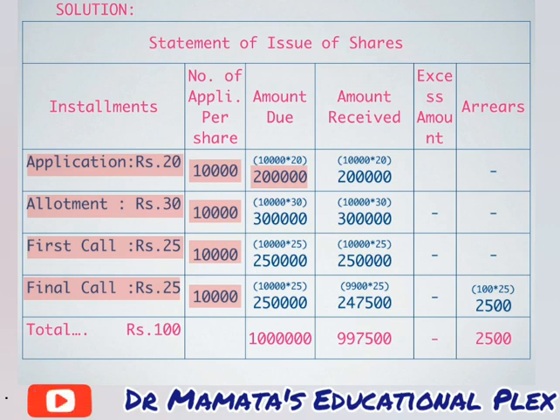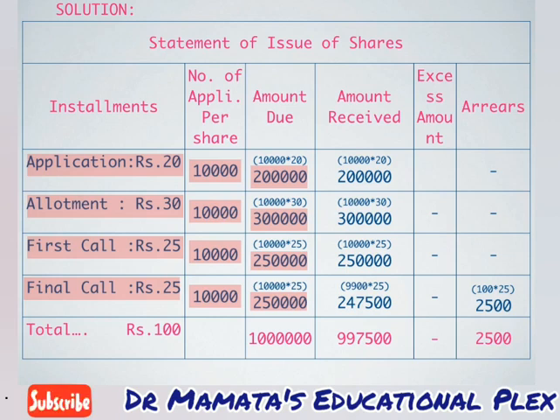Likewise allotment: 10,000 shares and allotment money is fixed at rupees 30. So the calculation comes to rupees 3 lakh. The same happens with first call: 10,000 shares and the amount fixed for first call is rupees 25. So the calculation comes to 2,50,000. And for final call also 2,50,000, 10,000 shares into 25 rupees of final call. So these are the amounts due on our installments.